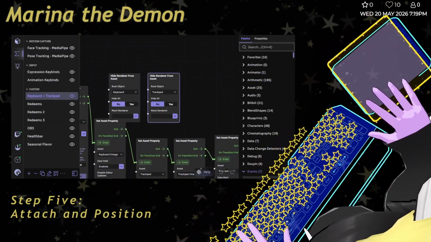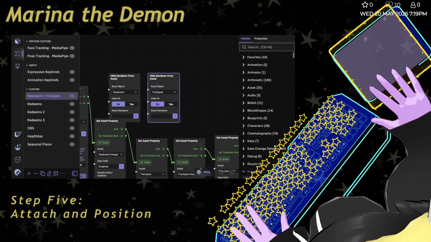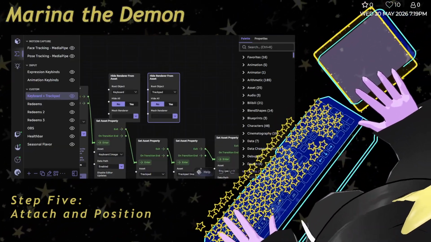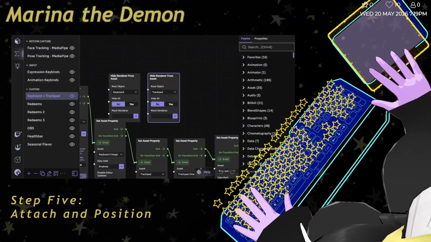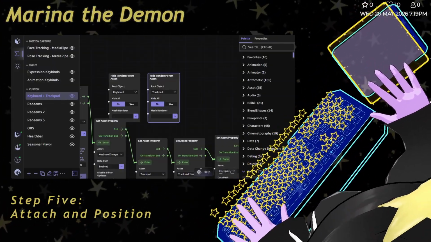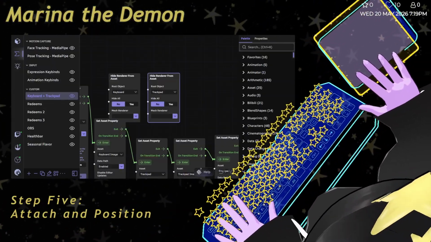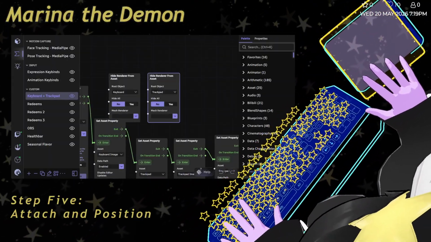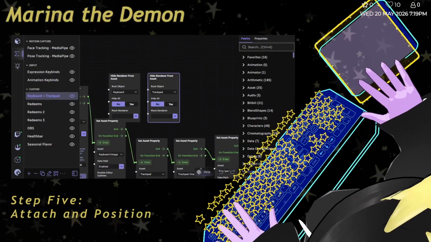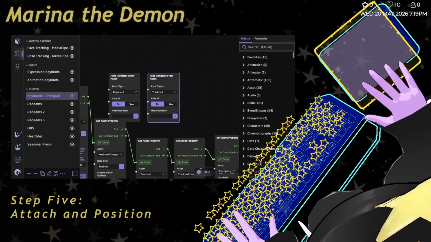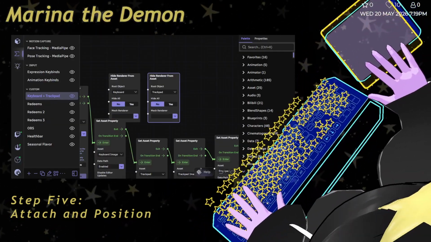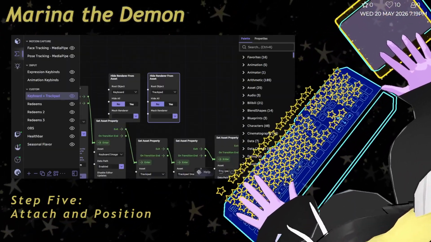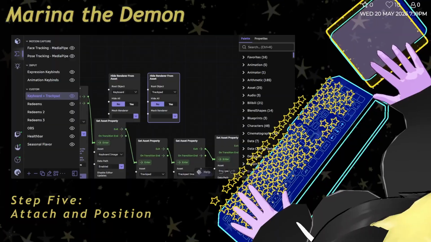Now, how would I recommend positioning this exactly? Well, just to let you know, you're not going to be able to exactly one-for-one it no matter what you do. But we don't have the holograms hidden yet. At least, don't have them hidden yet because this might be a little bit complicated if you do. But what I want you to do is think about the keys that you're going to be using most. For me, I play a lot of online games with my keyboard, so I use a lot of WASD.